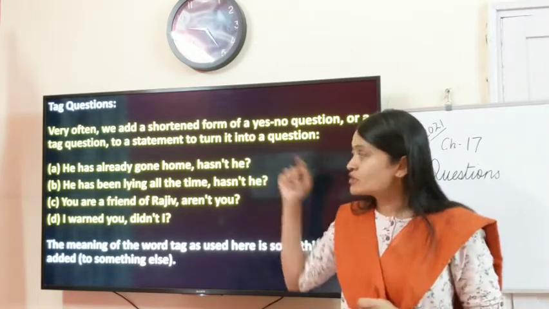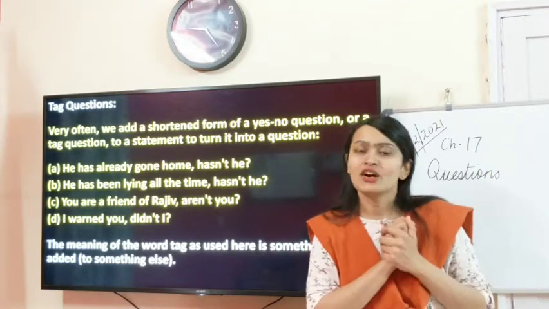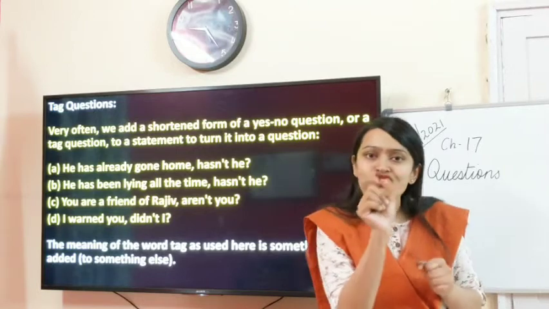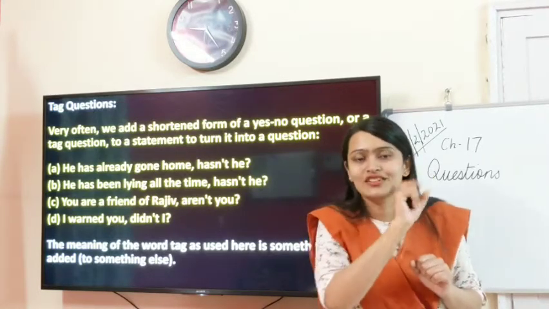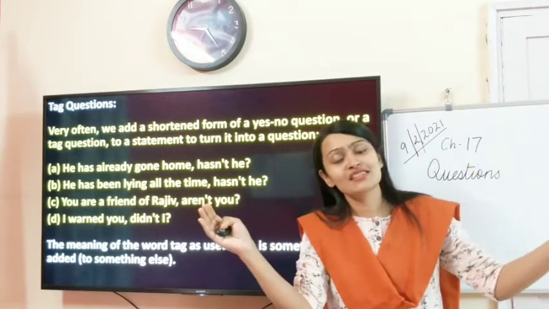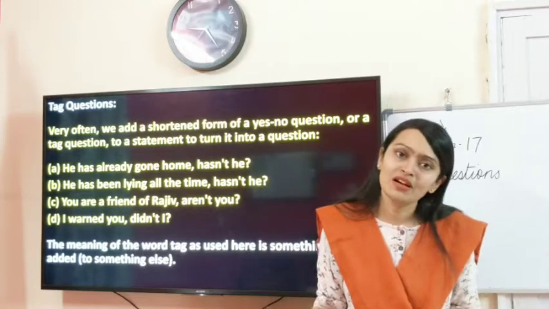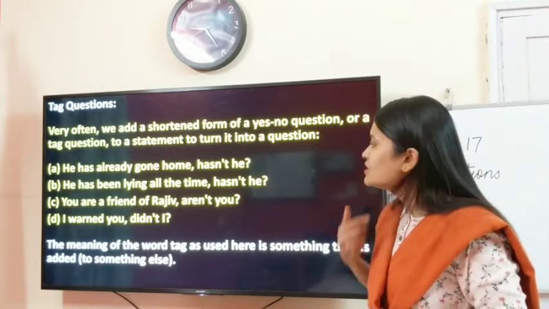Now with the case of a tag question, we keep the statement and add a small tag to it. What is a tag, children? An attachment, a small attached question, a shortened question, and this question will be attached to the statement and the entire statement along with the tag will become a question. Okay, so these are called question tags.